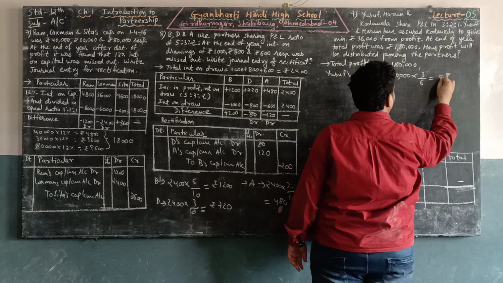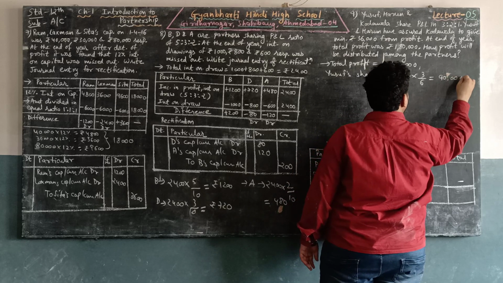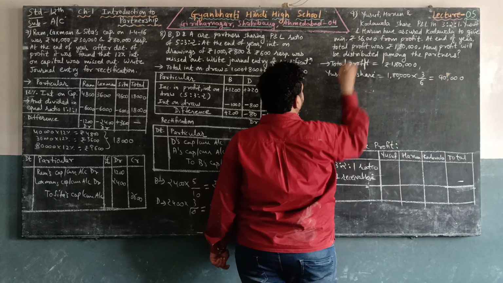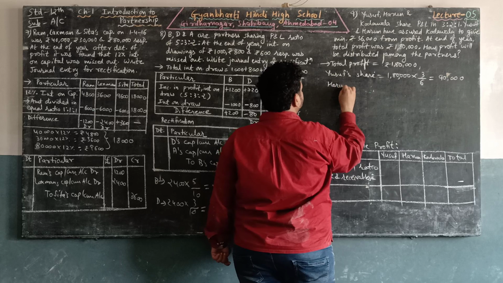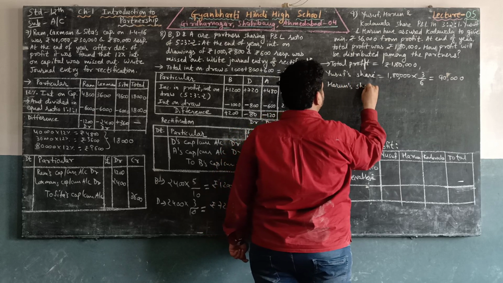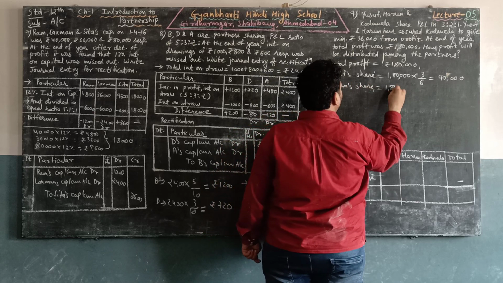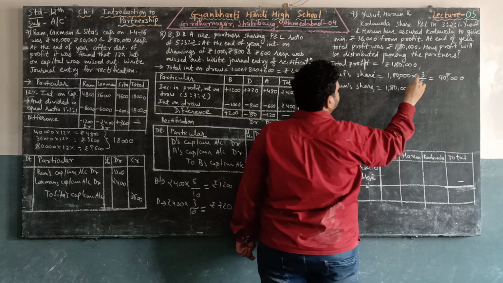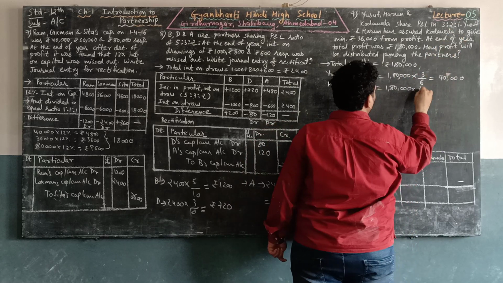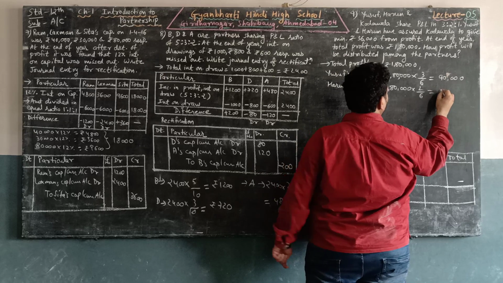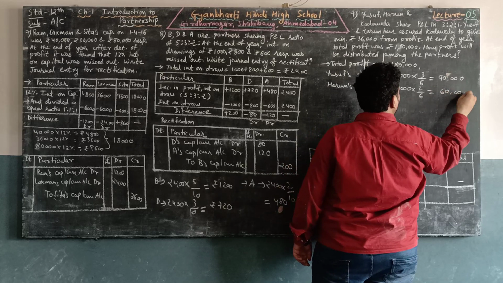So after calculating, we will get 90,000 rupees. Same, second, Harun's share. Total is 1,80,000. His share is 2. So 2 upon total 6. So he will get rupees 60,000.